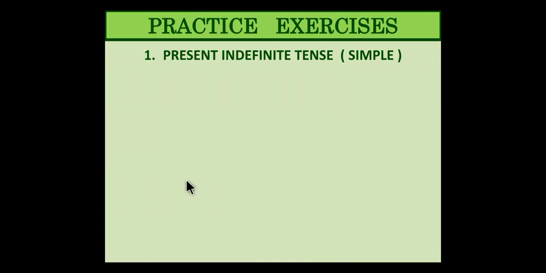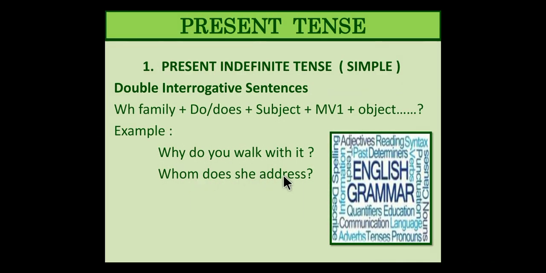Then, whom does she address? Whom is she talking about actually? Whom does she address? The subject is singular, third person. Whom does she address? A very good example. Third person, double interrogative.